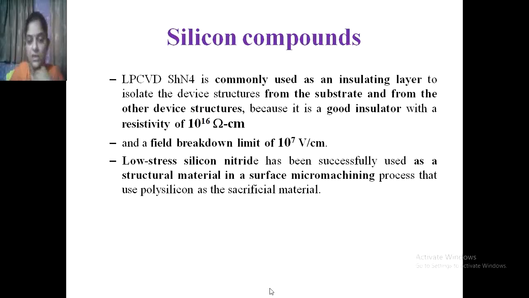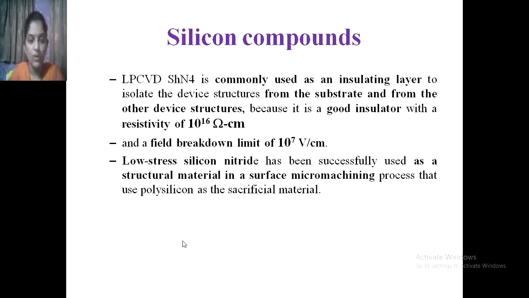So the device structure is isolated from the substrate, and from the other device structures, meaning in one structure you are going to develop various structures. To isolate them from each other, an insulating layer is used, that is Si3N4. Why is it used? Because it is a good insulator with a resistivity of 10 raised to 16 ohm centimeter, as well as a field breakdown limit of 10 raised to 7 volt per centimeter.